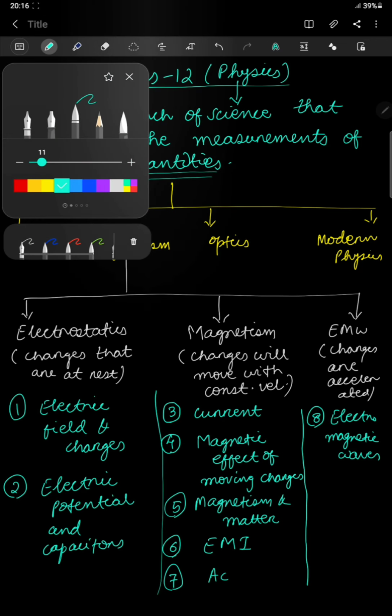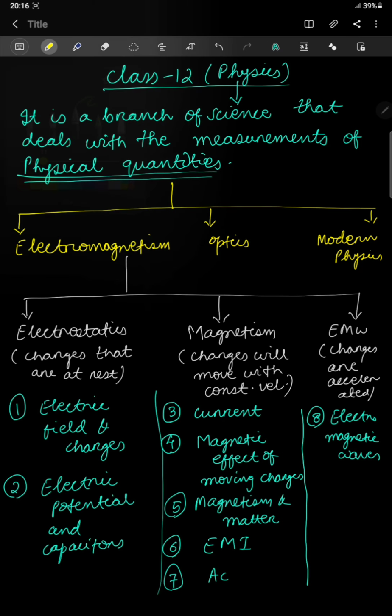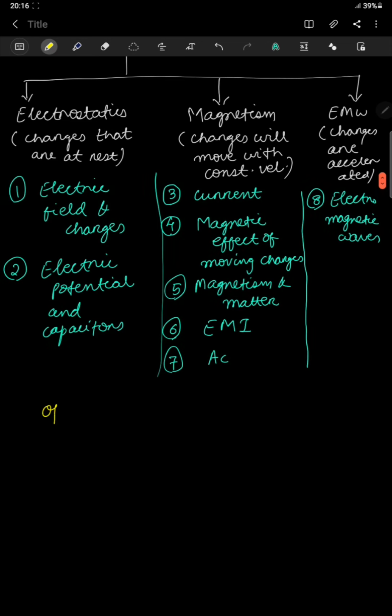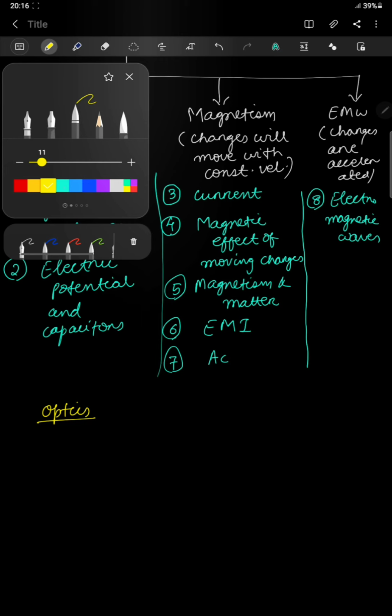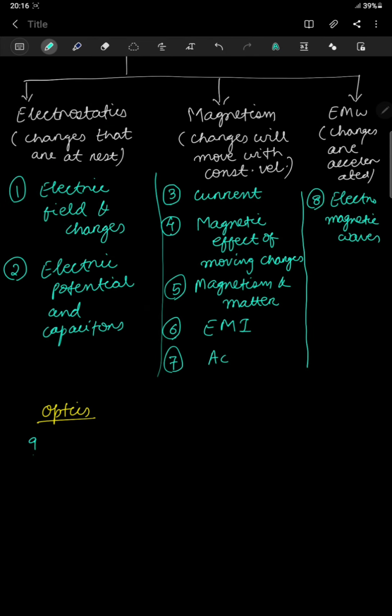Now what all classification, what all chapters, sub chapters are there in optics? Let's see. When we come to optics, we have two basic chapters here in optics. That will be your ninth chapter of class 12, that is your ray optics, which you have also some part of it you have studied, your lenses and mirrors, which you have already studied in class 10. And then the chapter 10 will be totally new for you, that is your wave optics. So these are the two chapters which you are going to study under the category optics chapter.